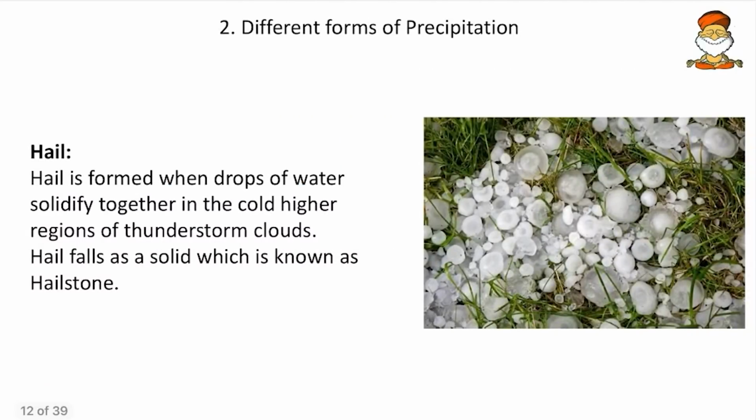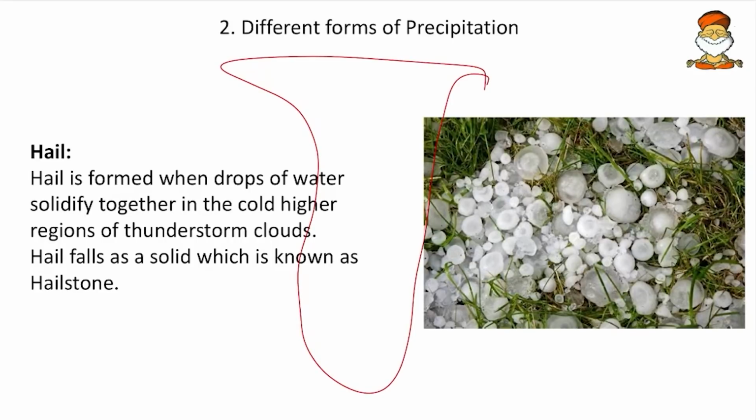Then come to next, the hailstorms. Hailstorms you already know. These are formed by cumulonimbus clouds. Whenever inside the clouds the droplets toss up and down, in that context they freeze, and as and when they become heavier, they fall as hailstones. So in Kalbaisakhi, we get hailstones more.